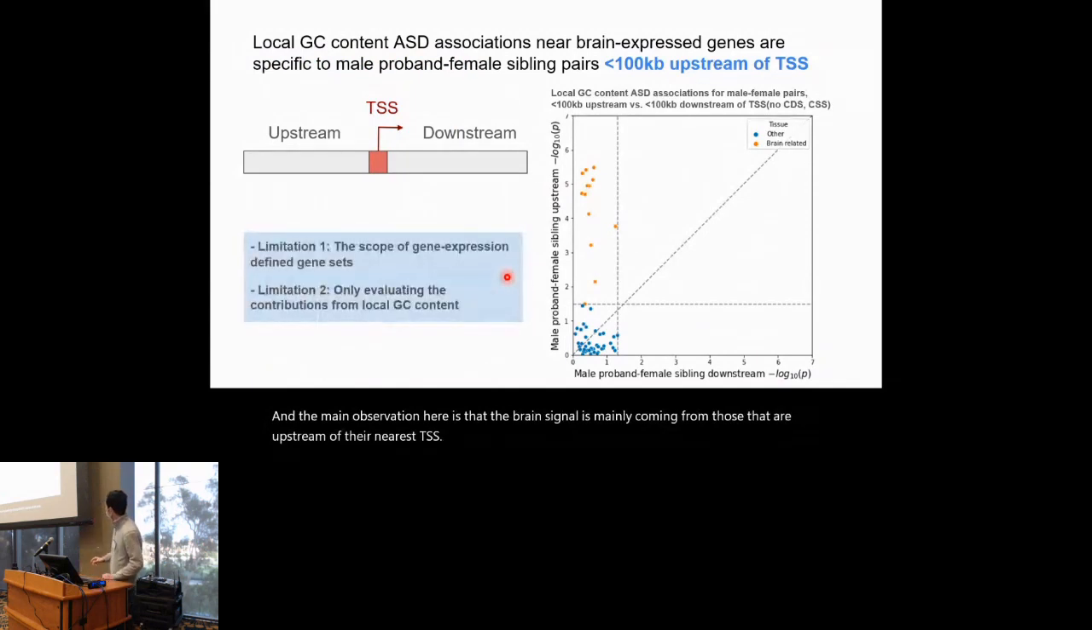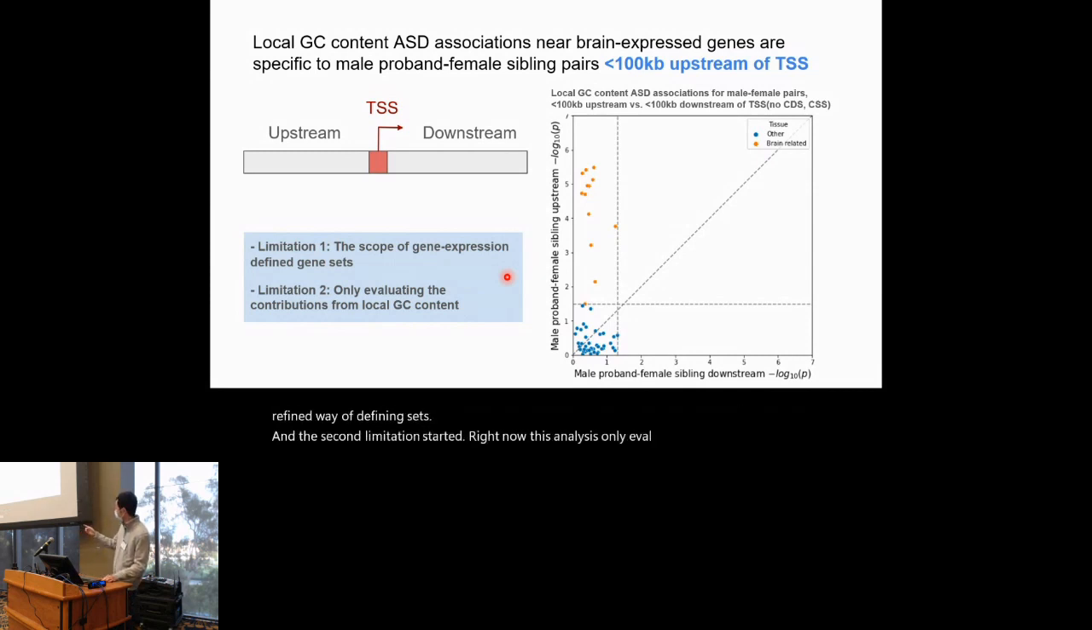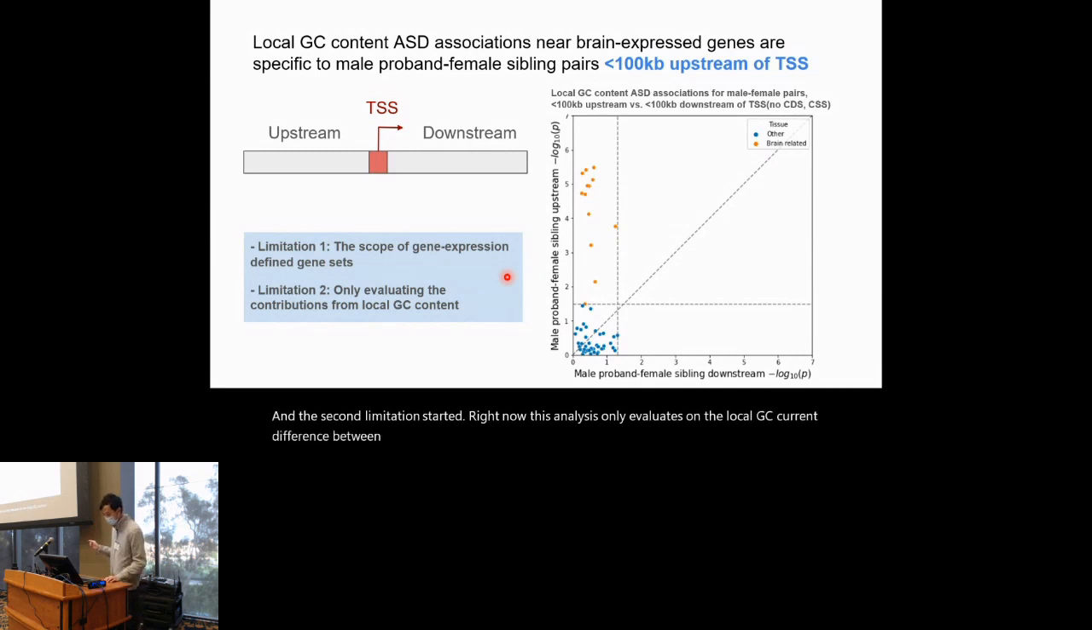But then again, even after all of these analyses to narrow down the source of the signal, we noticed that there are still two main limitations of the analytical procedure that we've been using. The first limitation is with respect to the scope of the gene expression-defined gene sets. Right now, the gene sets are defined based on the expression across the different GTEx tissues, and we think we could include more gene expression datasets and have a more refined way of defining these sets. The second limitation is that right now, this analysis only evaluates the local GC content difference between the proband and sibling variants. And we think that there could be some additional sequence signal beyond the local GC content, maybe in the high-dimensional sequence space.